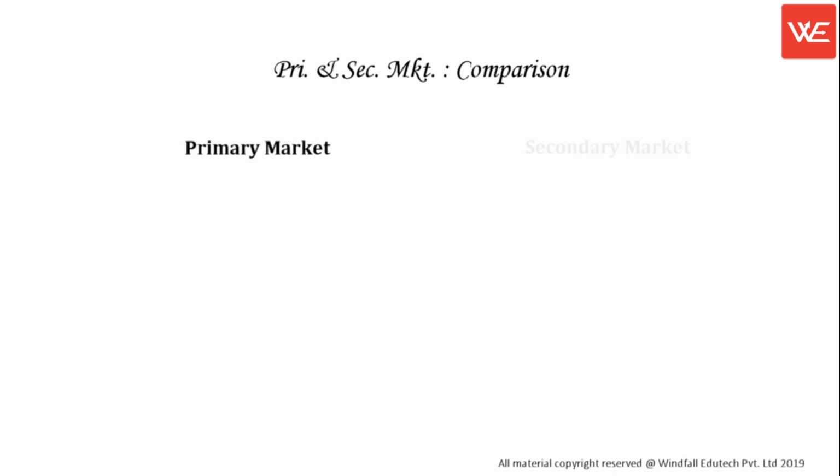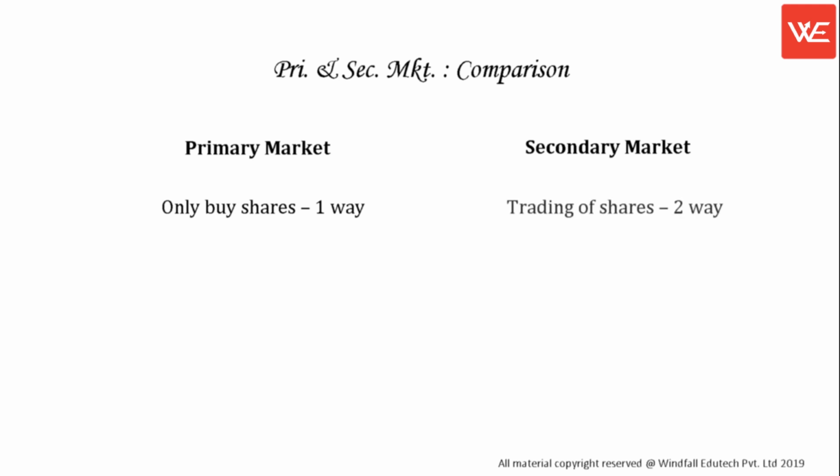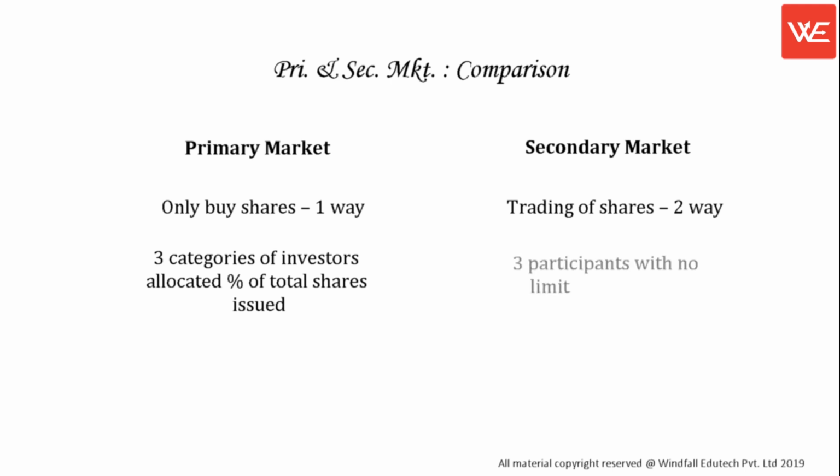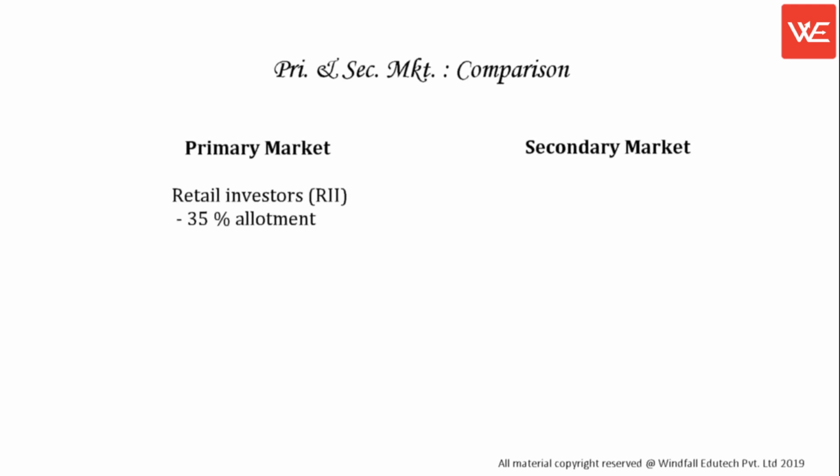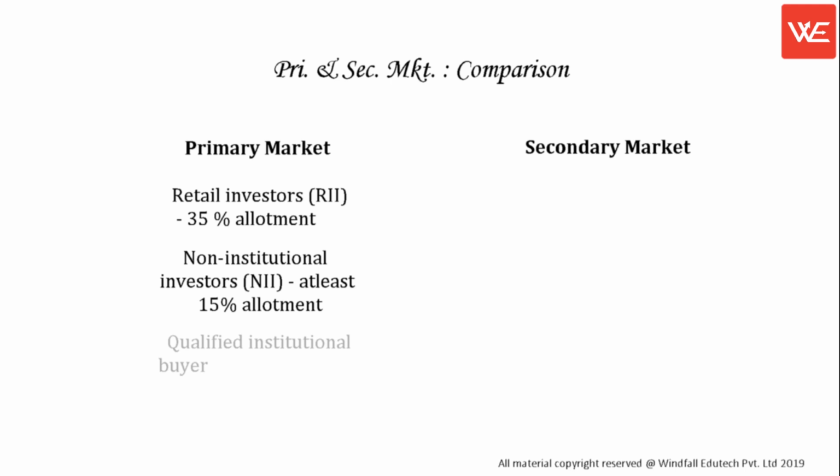Primary and secondary market, comparison. Primary market: only buy shares, one way. Secondary market: trading of shares, two way. Primary market: 3 categories of investors are allocated a percent of total shares issued. Secondary market: 3 participants with no limit on trading percent. Retail investors, RII, 35% allotment. Non-institutional investors, NII, at least 15% allotment. Qualified institutional buyers, QIB, up to 50% allotment.